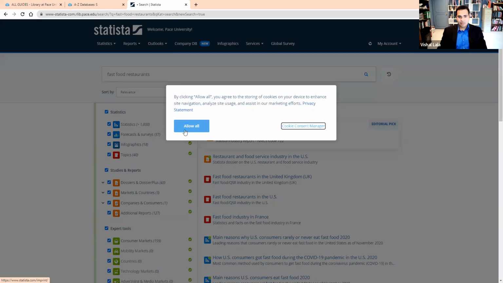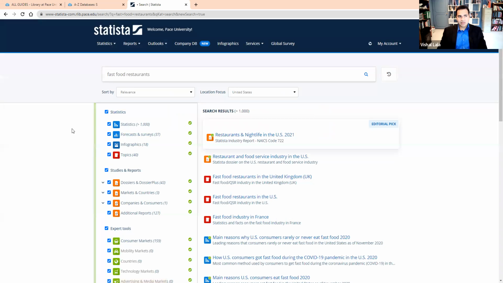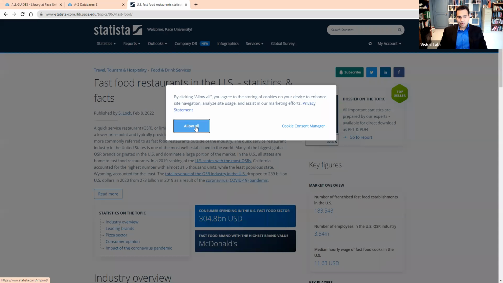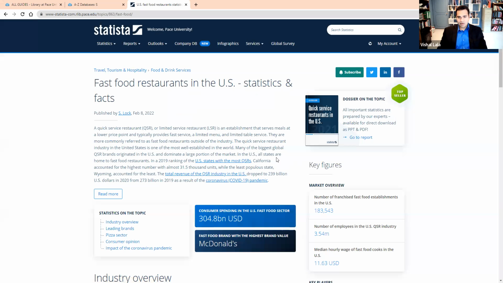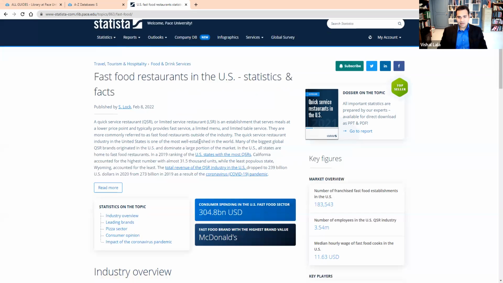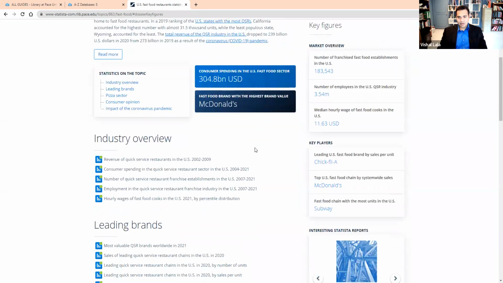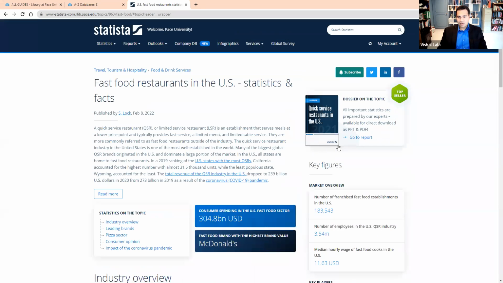It's a very popular source of business data. Now, on running this search, we see a couple of results out here. I'm going to navigate to the one that seems to make most sense: fast food restaurants in the US. The report that pulls up has some highlights, and then somewhere here is more information about quick service restaurants in the US.